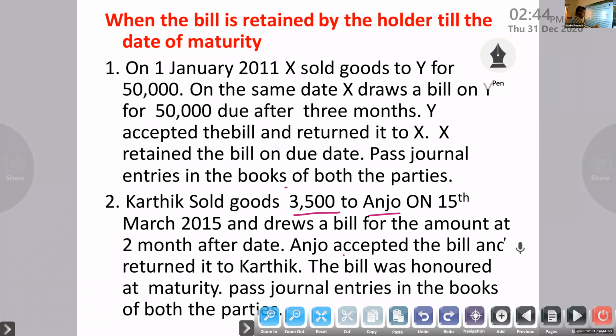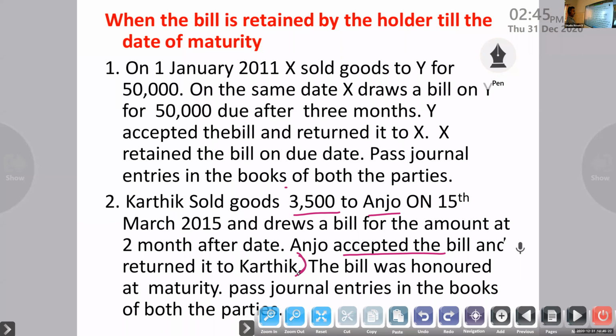Anjo accepted the bill and returned it to Karthik, up to this is the second entry. First sold goods, next the acceptance, bills receivable account to Anjo. The bill was honored at maturity. Honored means he got the amount. Pass journal entries in the books of both the parties.